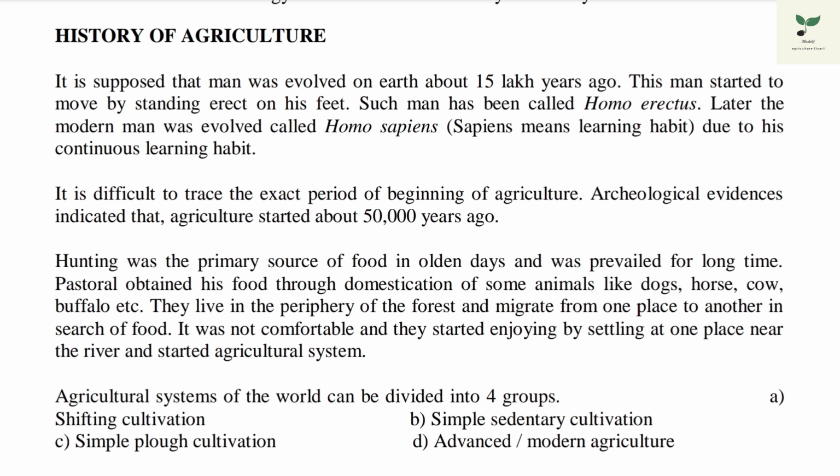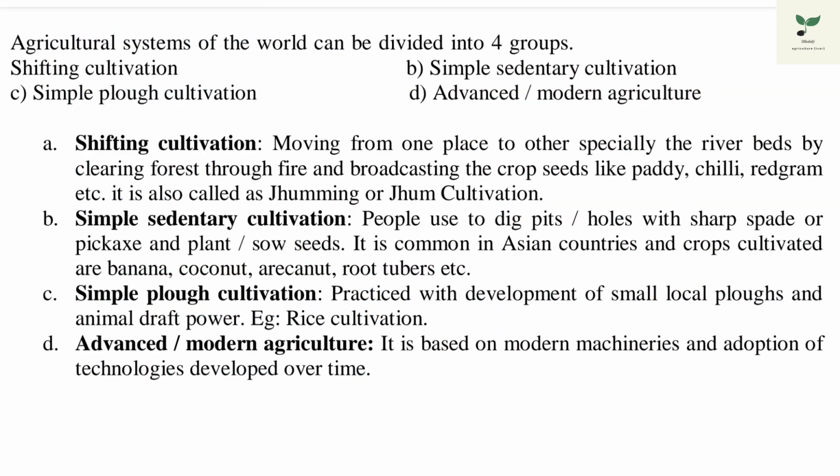Hunting was the prime source of food in olden days, and pastoralists obtained their food through domestication of some animals such as dog, horse, cow. They lived in the periphery of the forest and migrated from one place to another in search of food. But it was not comfortable, so they started settling at one place near the river and they started the agriculture system.